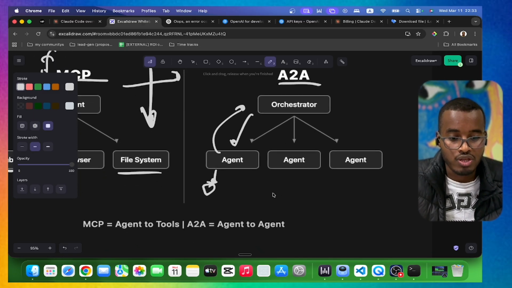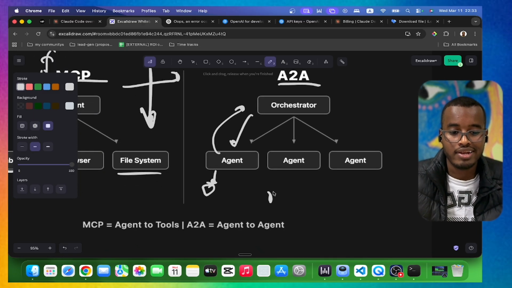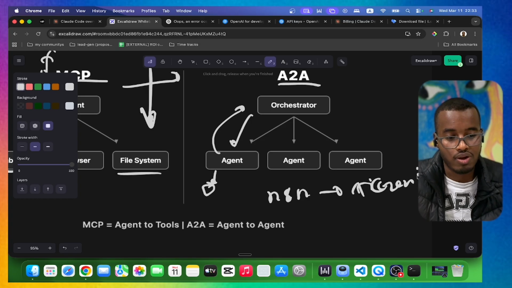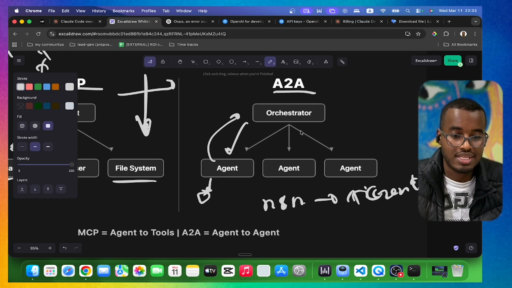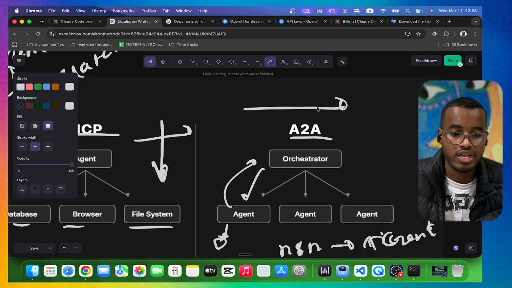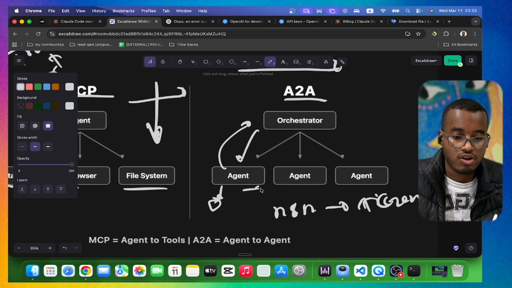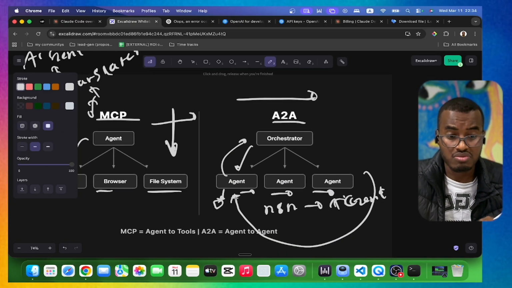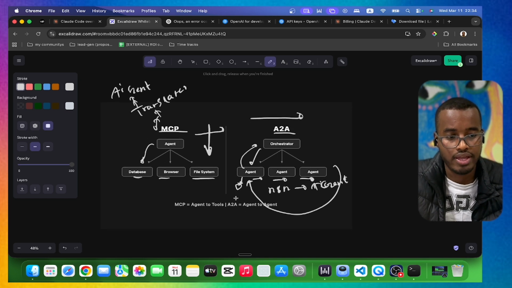So right now you can connect an N8N workflow to an agent, and this agent gives you results. A2A is a horizontal. It's not vertical like this, it is horizontal. So an AI takes a request to another AI, then to another AI, and then comes back to the original AI. That is what A2A is.